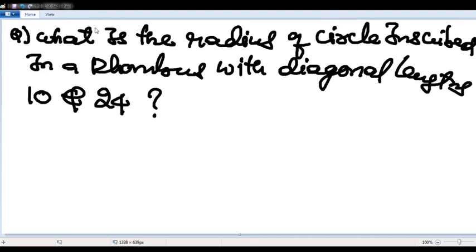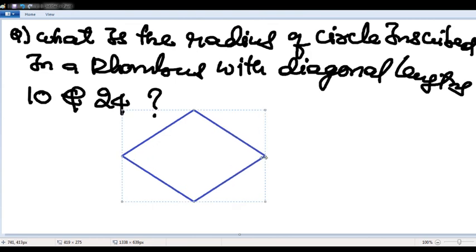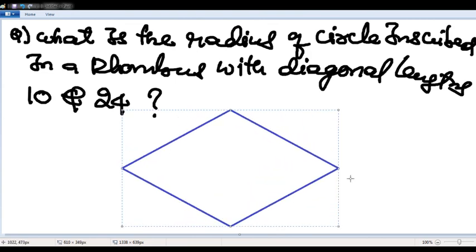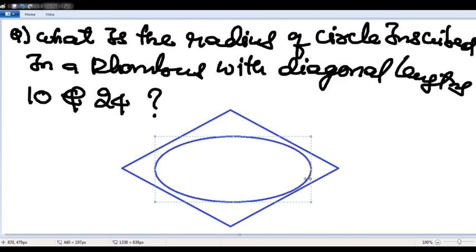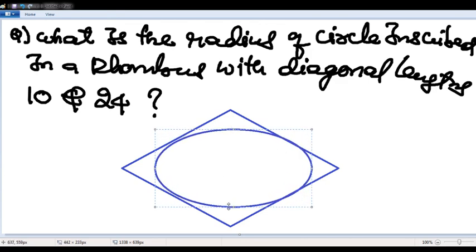Another good question. There is a rhombus. In that rhombus, there is a circle which is inscribed.